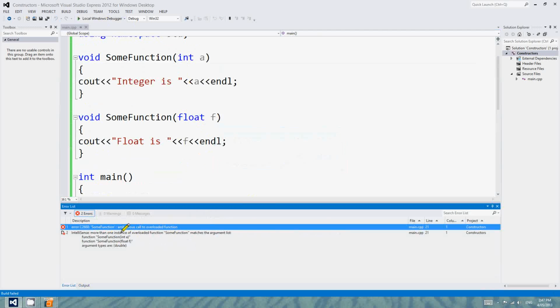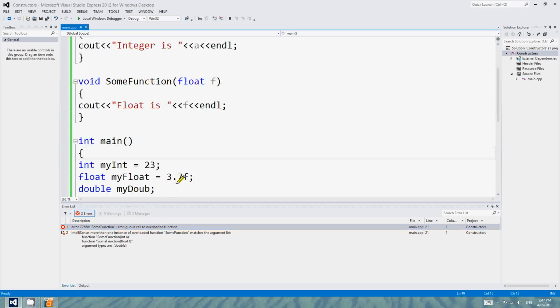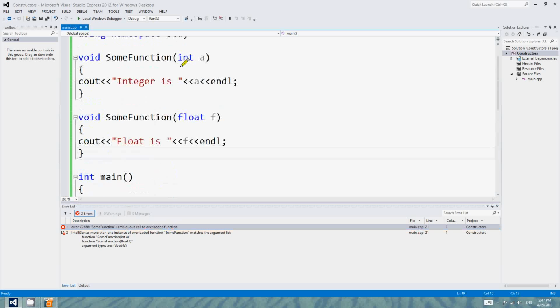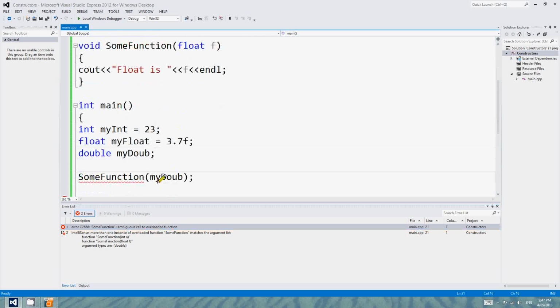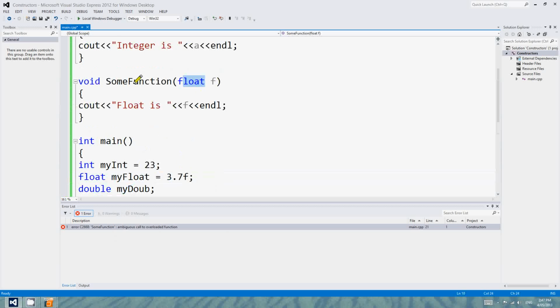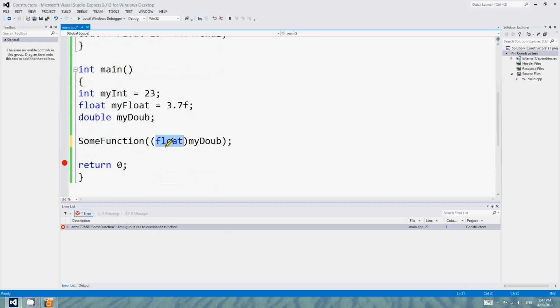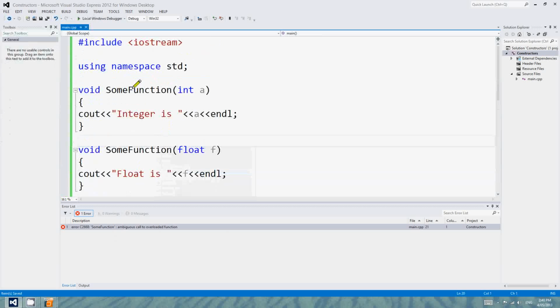Here it is down here, SomeFunction, ambiguous call to overloaded function, which is another way of saying I have no idea which version of the function you want me to run. But if we cast this to a float, for example, by putting float in brackets, it's happy to convert this double into a float and call this version, SomeFunction with a float. Or we could cast it to an integer, then it will be happy to call the top version, with an integer.